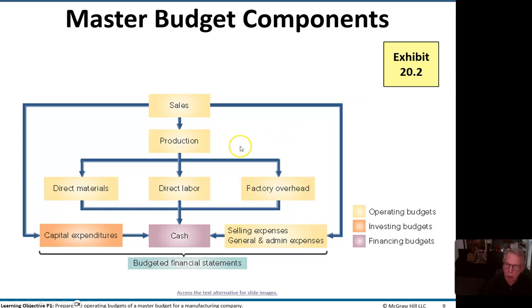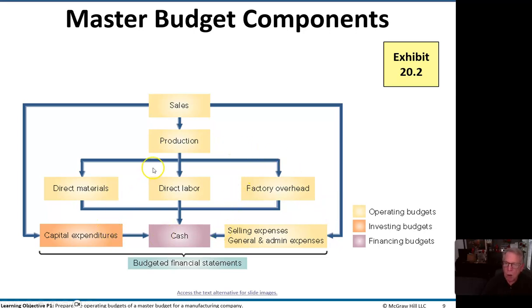And from the sales budget then, the production people figure out how much direct labor, how much overhead, how much materials they need to produce those sales. And as you can see, they calculate these three aspects of production costs.